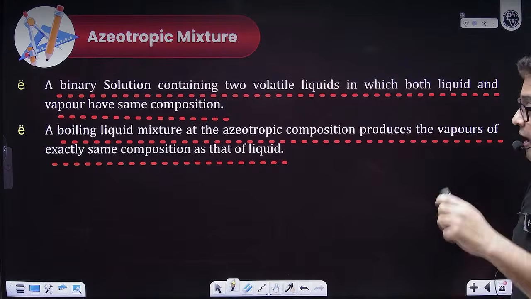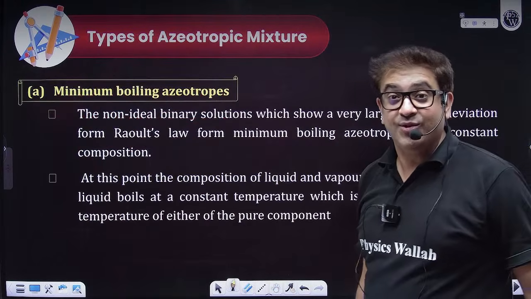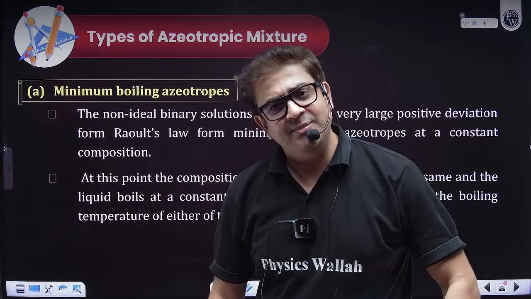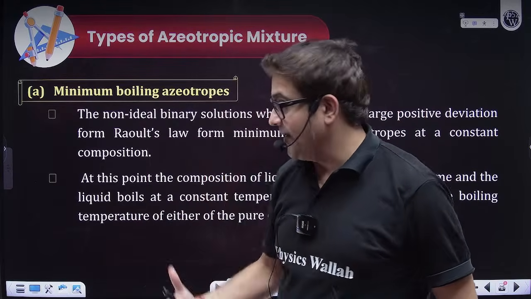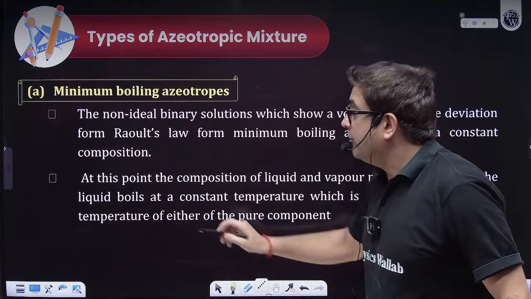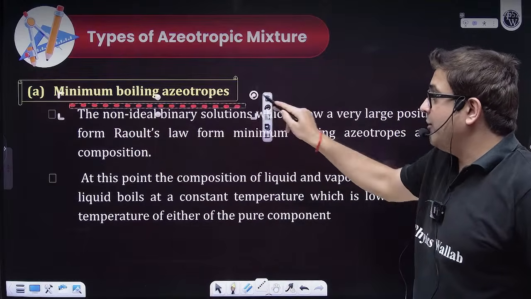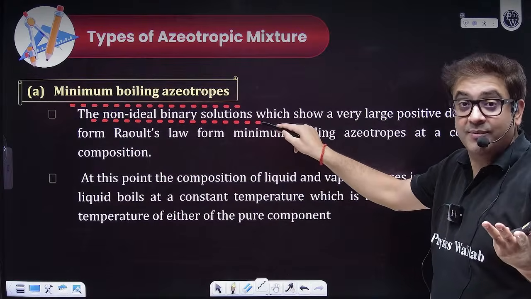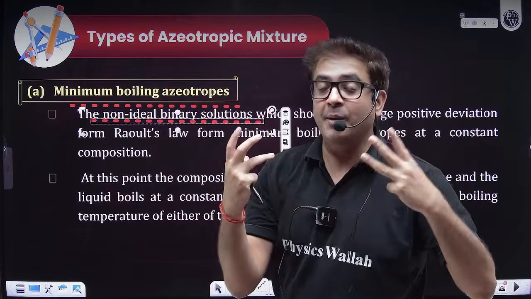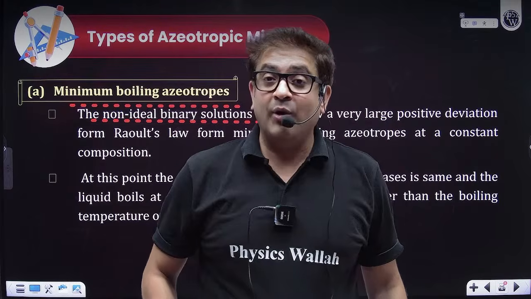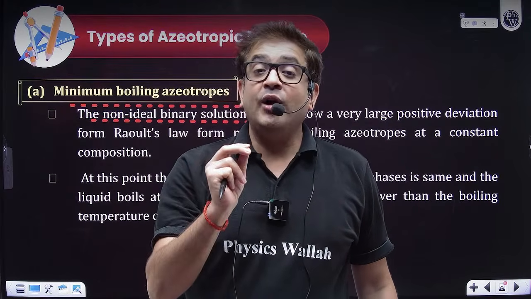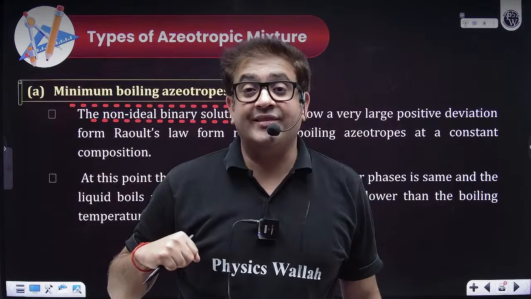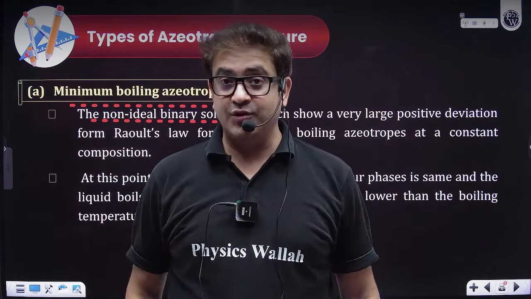Now, sir, how many types of azeotropic mixture can we have? Just two types. Sir, how to remember it? The first one is the minimum boiling azeotrope. What are minimum boiling azeotropes? Again, they have to be non-ideal solutions. Now, how to remember this? What does minimum boiling mean? Minimum boiling means my boiling point is less than the boiling point of the individual components.